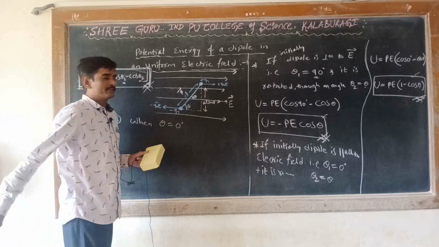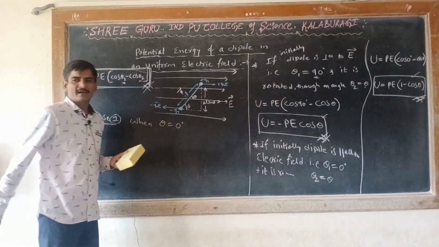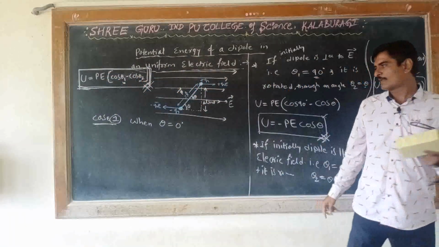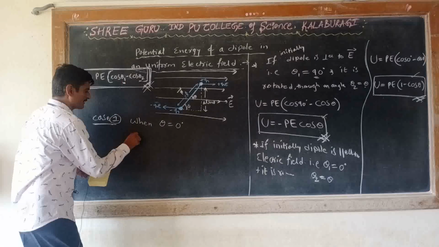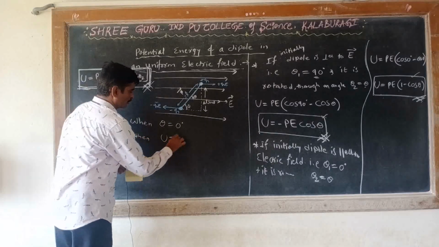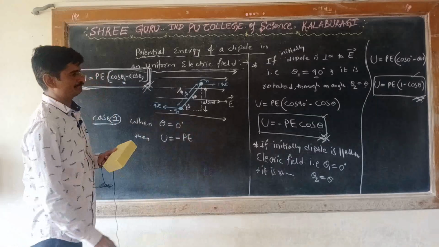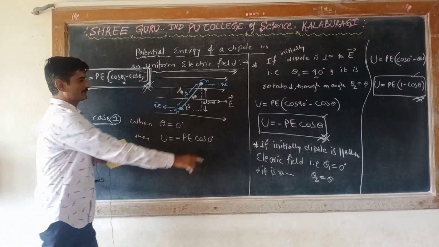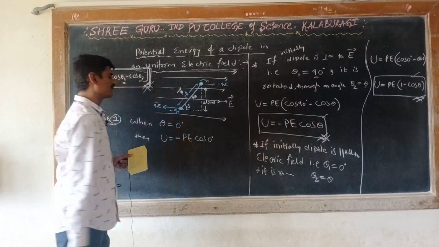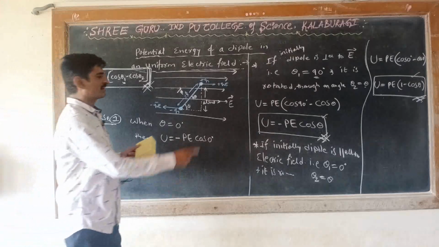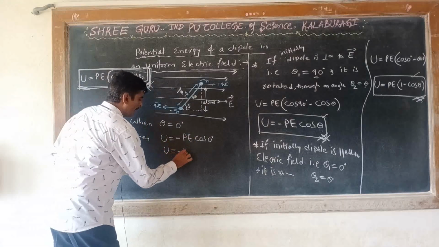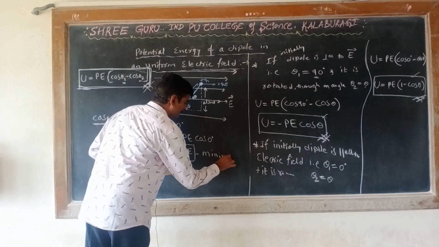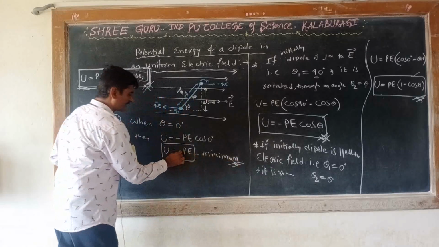That is, the electric dipole is parallel to the electric field, the dipole moment is parallel to the electric field. Then what happens? I am substituting in this formula: U is equal to minus PE cos of 0 degree, and cos of 0 degree is 1. Then U is equal to minus PE. That is, the potential energy of the dipole will be minimum.